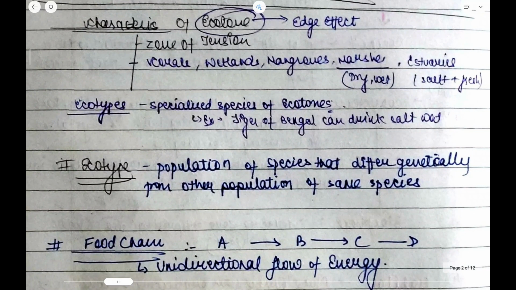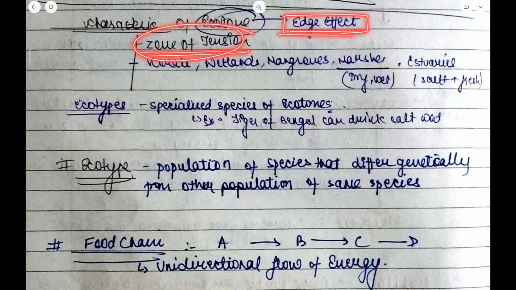Now, what are the characteristics of the ecotone? Edge effect is associated with that. It is a zone of tension. As I told you, ecotone is a zone of junction. So what happens at a junction? Let me explain with an example.